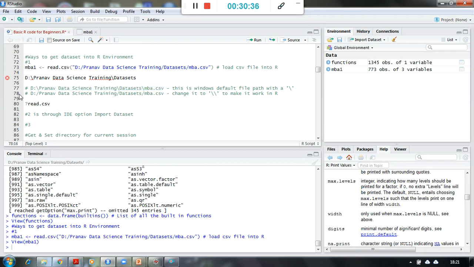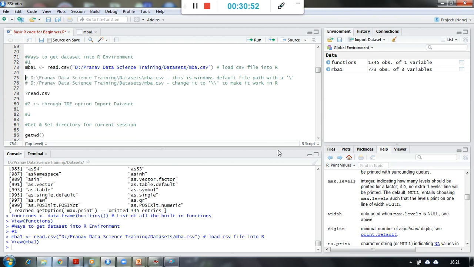But when it comes to R language understanding, I have to convert all those backslashes into forward slashes, because R doesn't understand backslashes, right? So this is a very important point.